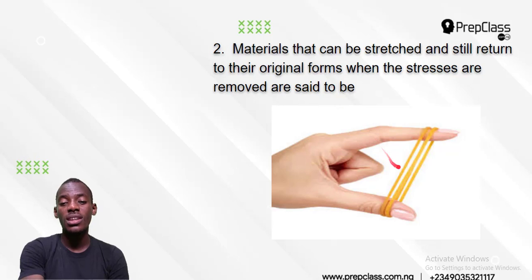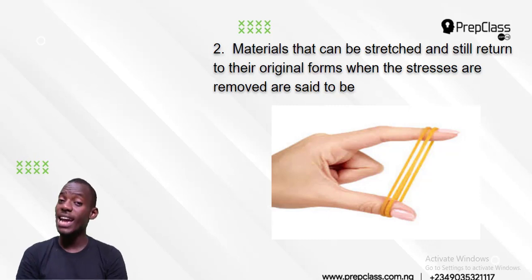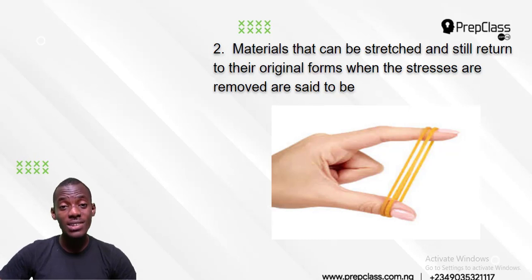You can see this is a rubber. Anything that can be stretched and that, if you release it, will return back to normal is said to be elastic, and that is the answer. You know, there are some people that when they have trousers, they get into the trousers and don't put on belts, because the band of the trouser is elastic. So if it is elastic, you might choose not to put on a belt. Just put on the trouser and move, because it is elastic.